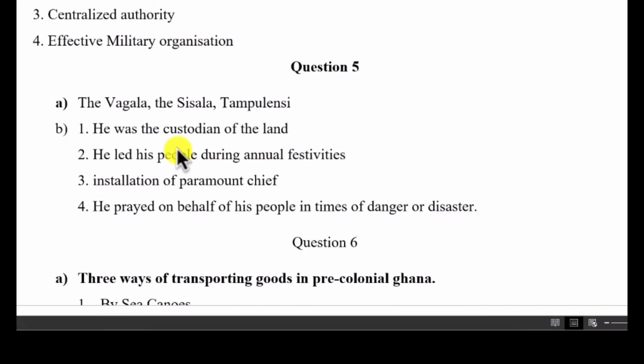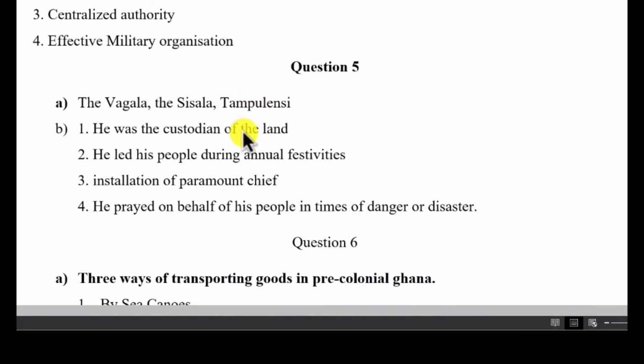If I recall, question number 5 says, question number 5A, right? 5A says list any 3 groups of people that had a non-centralized system of administration in northern Ghana. Non-centralized system in northern Ghana. And basically they're asking you to name some of the indigenous people in northern Ghana, and they are the Vagala, Sisala, Tampulensi, because those who came as invaders, the Gunjas and the Moli Dagbani, they had a centralized system of government. Then they ask question number 5B.